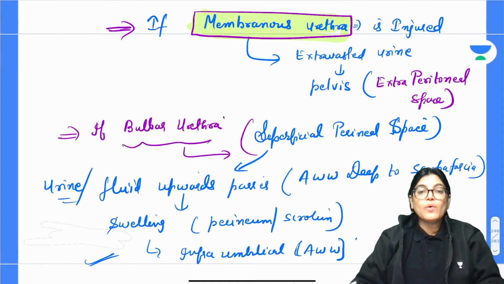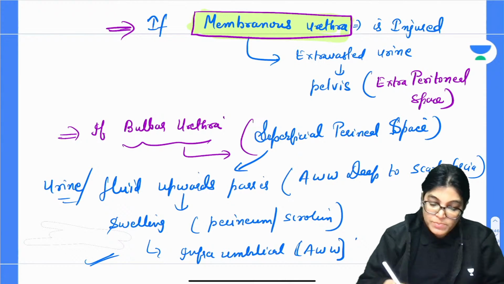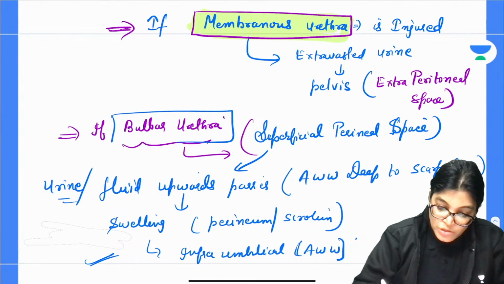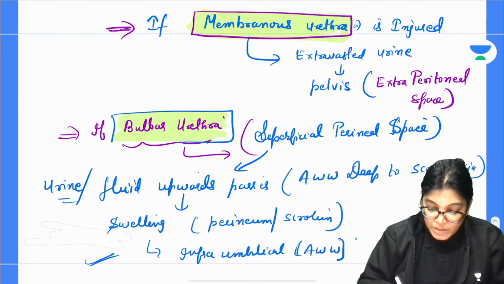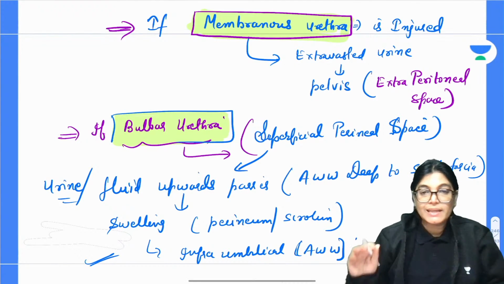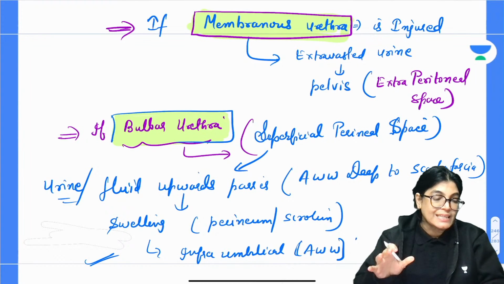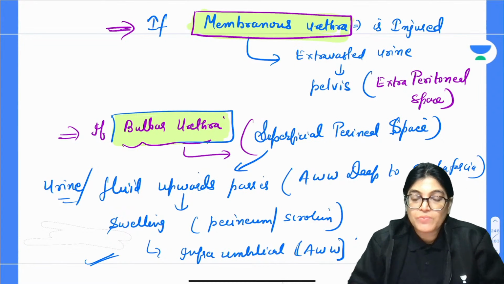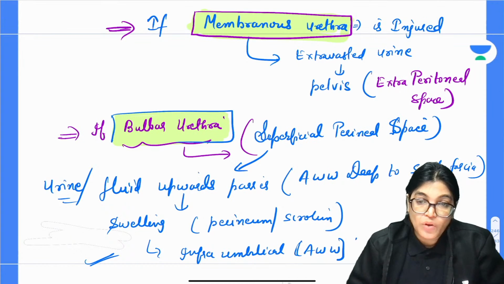Now, lower down, another important point which I have explained to you. So, we are done with the bulbar urethra injury. The urine collection doesn't go to the lower limb. The reason is the merging of Scarpa fascia at Holden's line. Holden's line is the line where the membranous Scarpa fascia merges with the fascia lata.